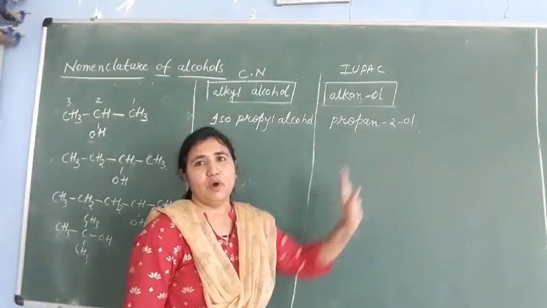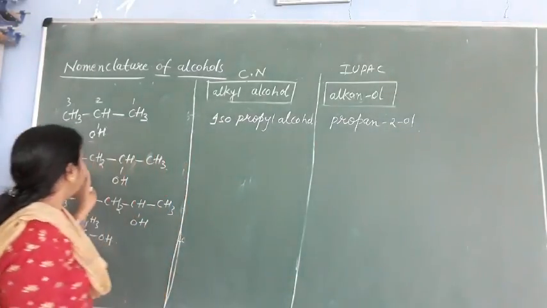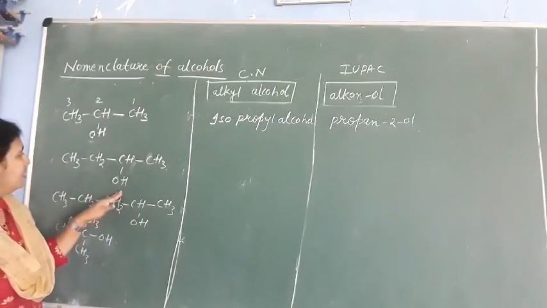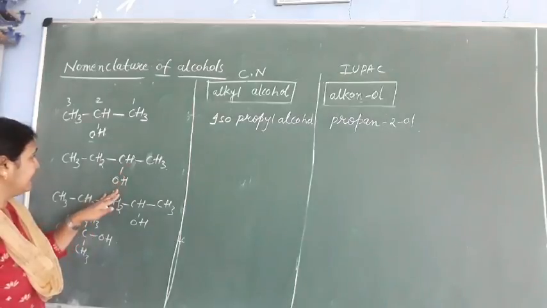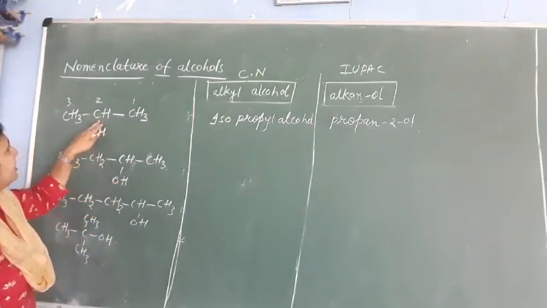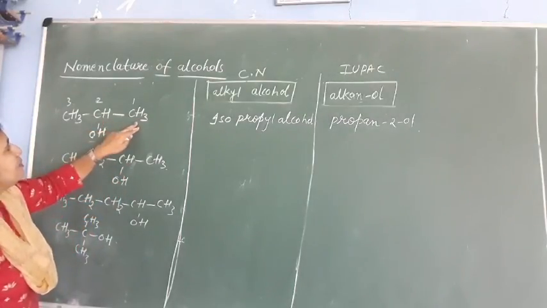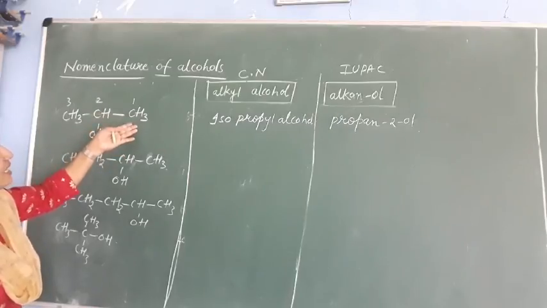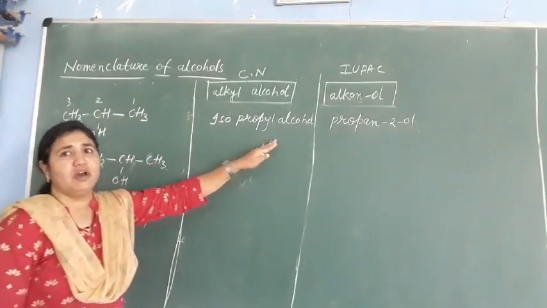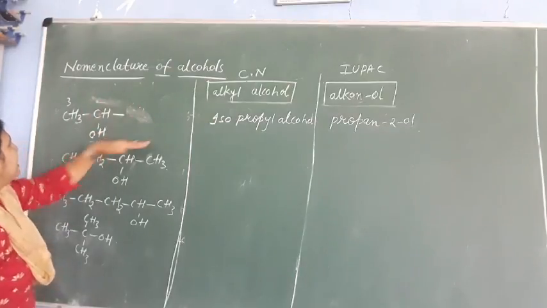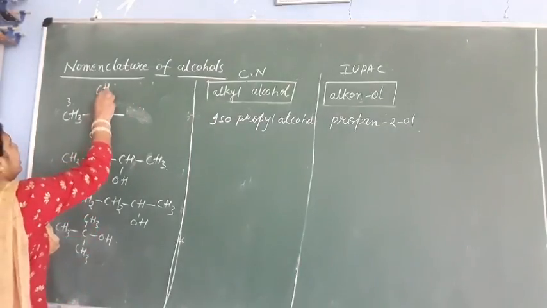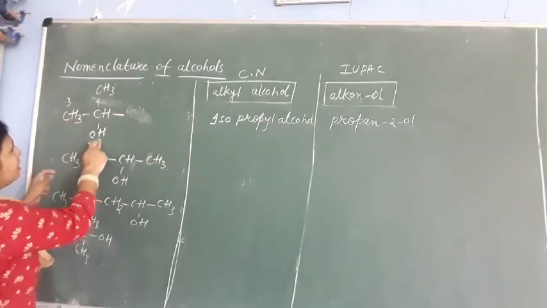Propan-2-ol. Okay. Now next we have here: see, the OH group is attached to which carbon? Second carbon only, the secondary carbon. This is also a secondary carbon only, but the correct name is isopropyl alcohol. Why? Because 2 methyl groups are attached here. See, if you write it this way, this is CH3 here and here CH3, and OH we have here.